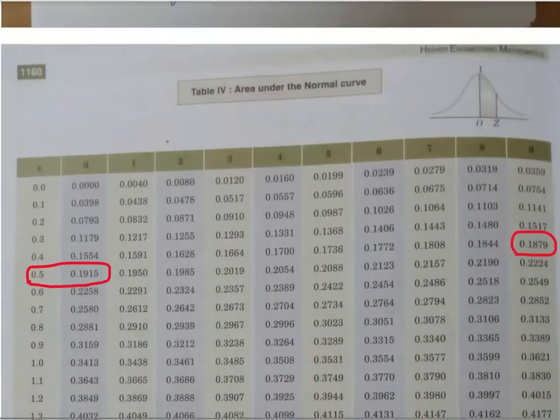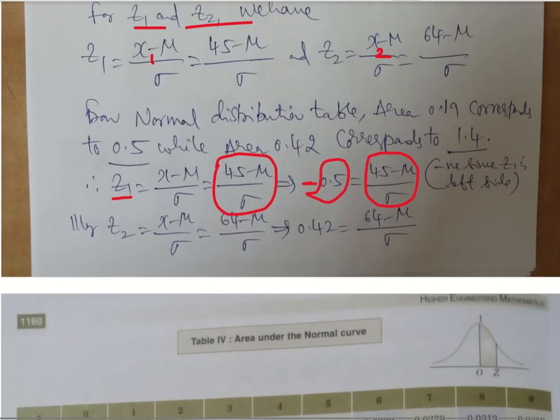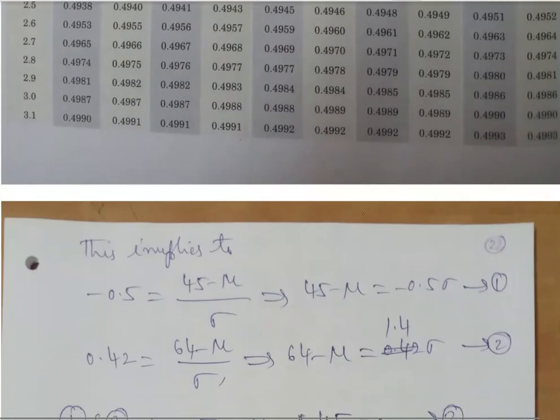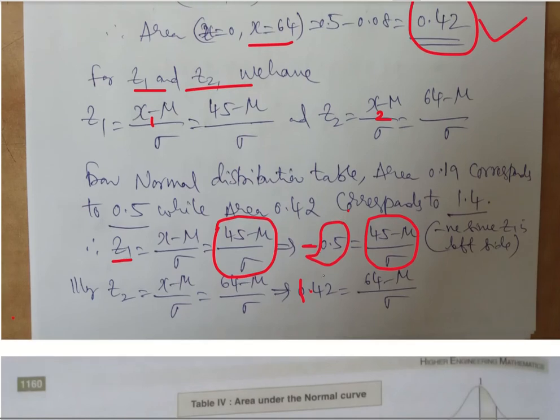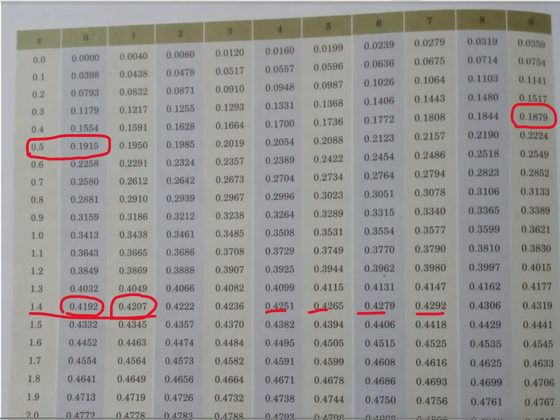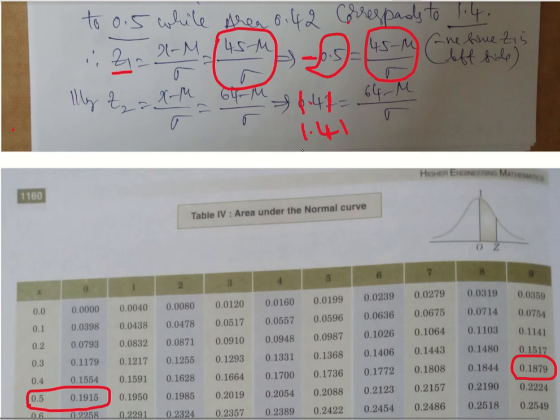So we'll get 1.42. I think there is a small correction here. The value here is 1.4. So please take this as 1.4 or 1.41. Precisely, you can take 1.41 from the table. Or it is also close: 0.42 means 0.4192 is also close to 1.4. Both are fine. We can go with any of them. No problem. So 1.4 we have taken.